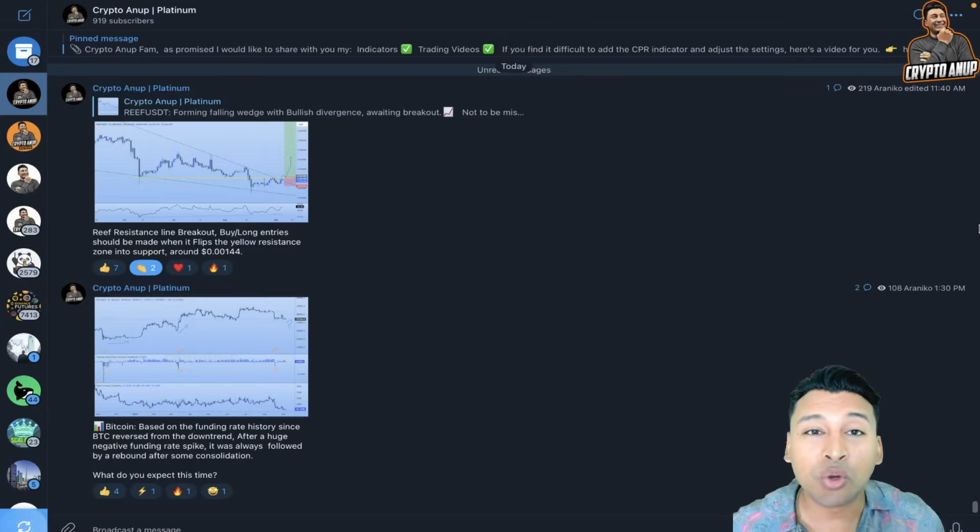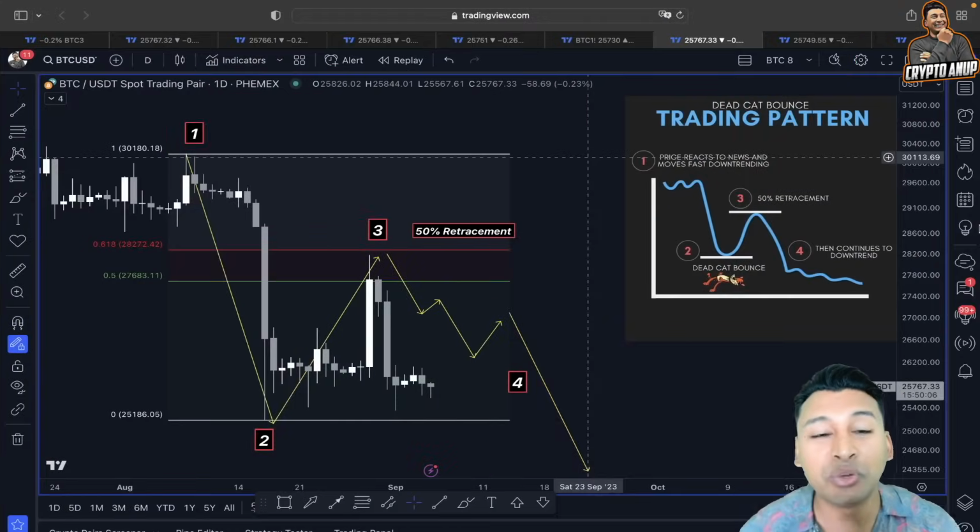So before I start talking about these interesting scenarios that are being flashed, looking at the price action of Bitcoin